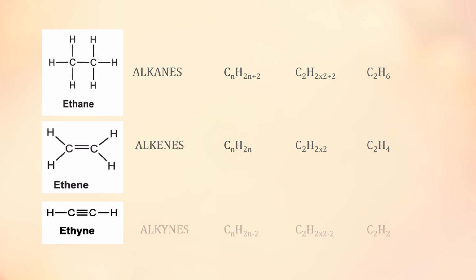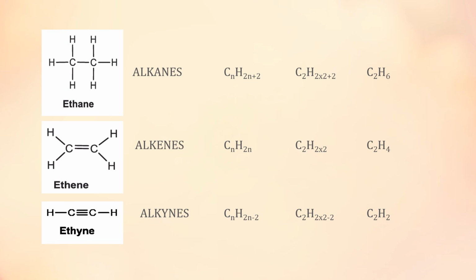When you apply this formula, n stands for the number of carbon atoms. We put the value of n. In ethane, there are 2 carbon atoms, so you will find 2 carbons and H2n+2: 2 multiplied by 2 plus 2, the answer is 6. So alkanes follow the general formula CnH2n+2.